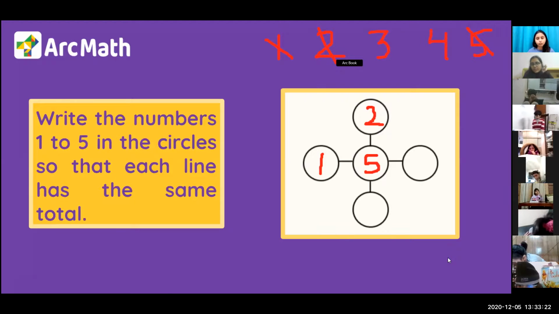Now I'm left with 2 numbers. Let's try with these 2 numbers. I say I put number 4 in the sleeping line. Can you tell me what is 1 plus 5? 6. And 6 plus 4? 6 plus 4.